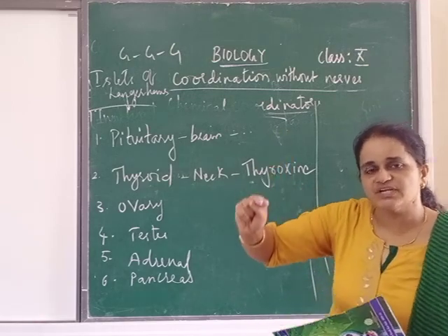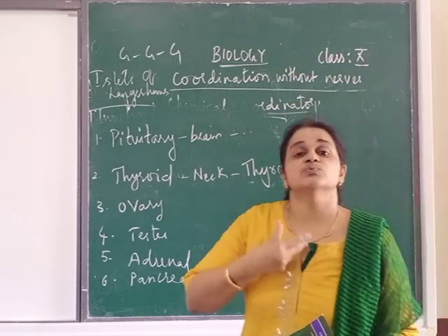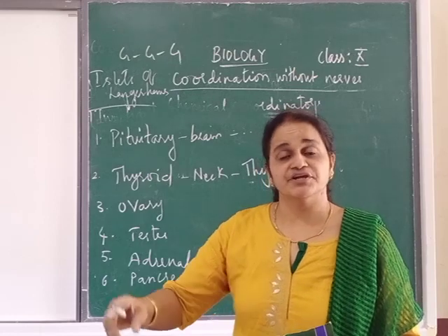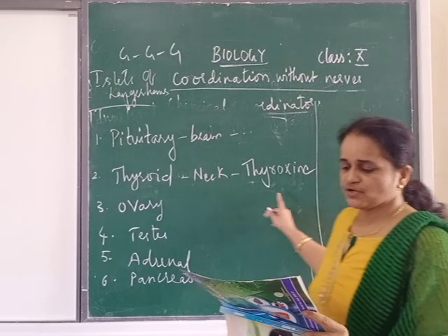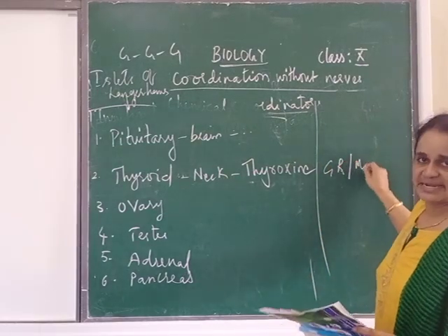So if you don't have iodized salt, there will be problems. The growth rate will be less. There will be some problems, like here there will be swelling. That is called goiter. So deficiency of iodine causes simple goiter. So now the role of thyroxine is clear: growth rate and metabolic activity.